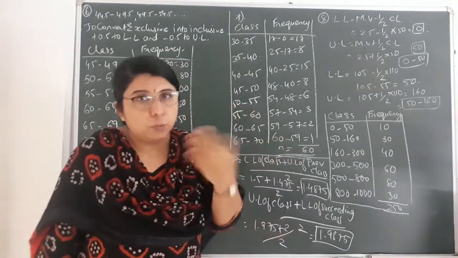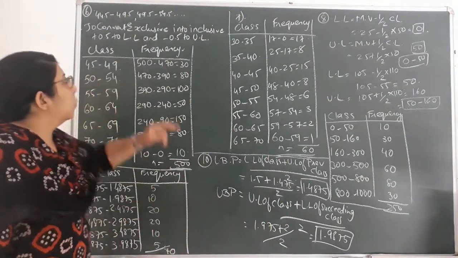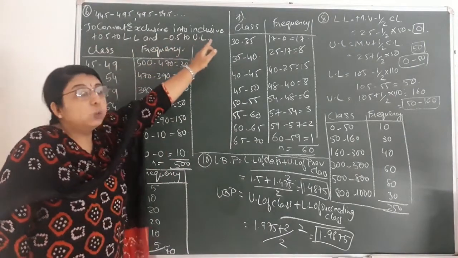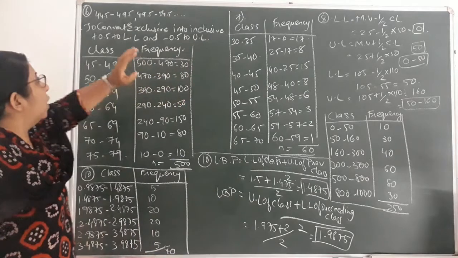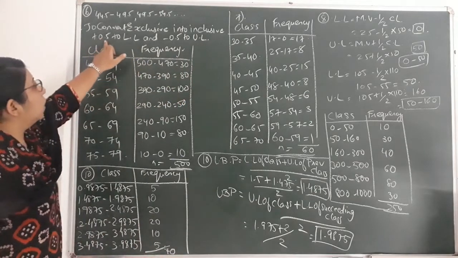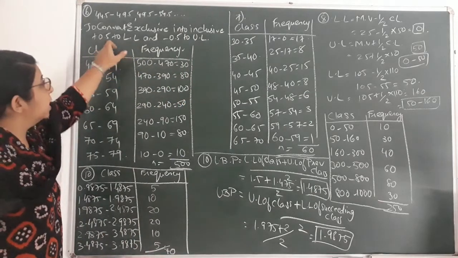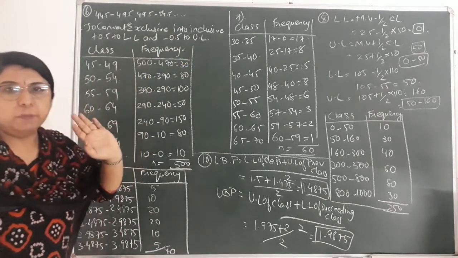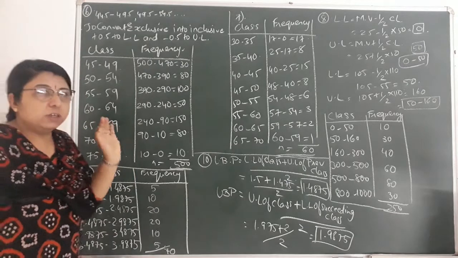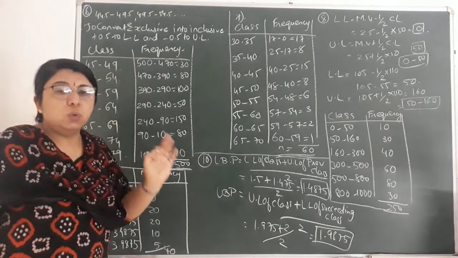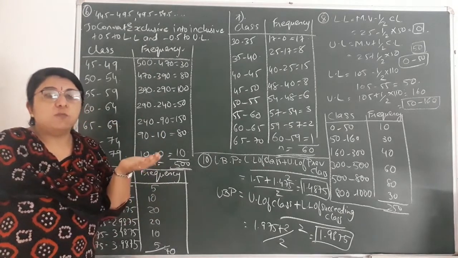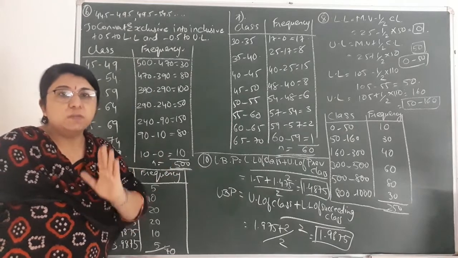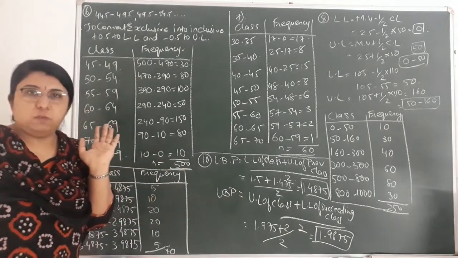But in the opposite situation, that is to convert exclusive data into inclusive classes, you have to do the opposite. That is, to the lower limit you add 0.5, and from the upper limit you subtract 0.5. So do remember it, and wherever required, note down this rule in your notebook, what to do in case of conversion of inclusive to exclusive and exclusive to inclusive.